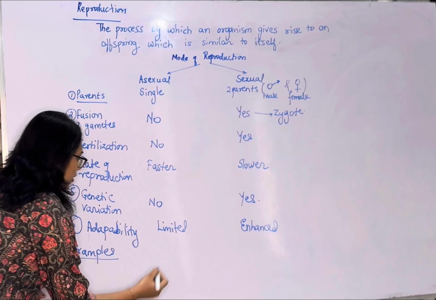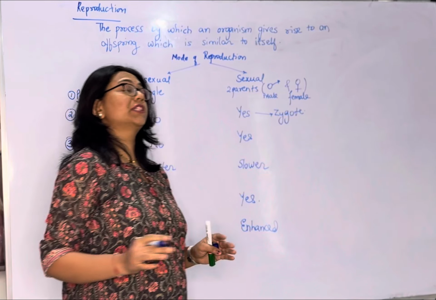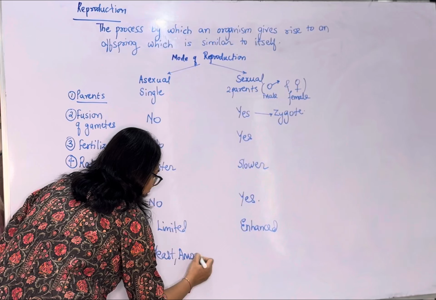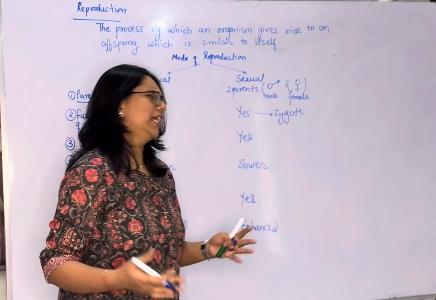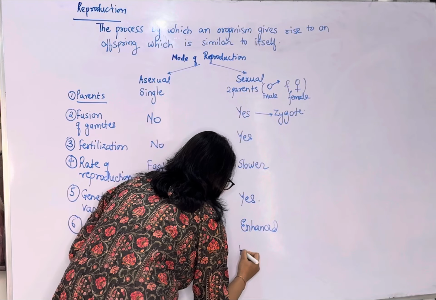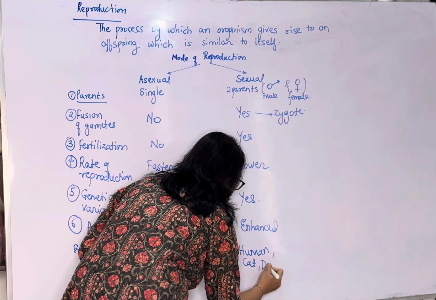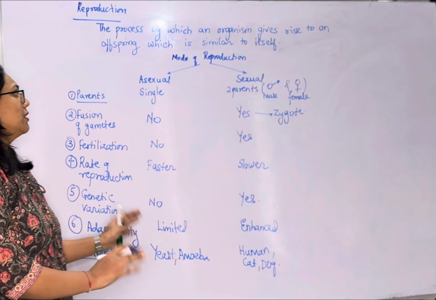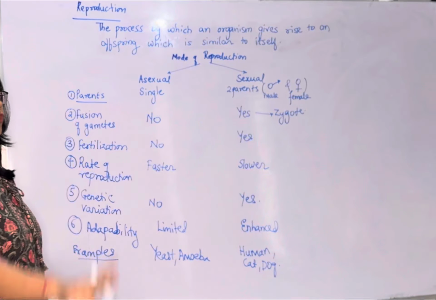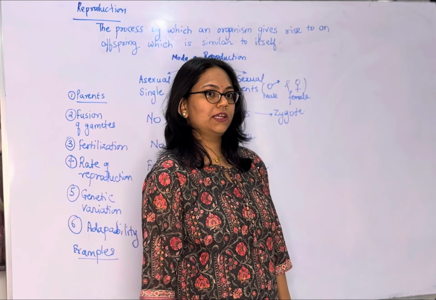Very simple examples here can be baker's yeast, the yeast that we use for baking purposes for making cakes and breads. So yeast. Another example can be the amoeba, very rapidly growing, very fast growing. And for sexual reproduction, we can have examples of ourselves, that is humans. We can have examples of cats, dogs, elephants. Okay, so generally mammals reproduce by sexual reproduction. So are you clear with the two modes of reproduction? It's asexual and sexual reproduction. Okay, clear? Thank you.